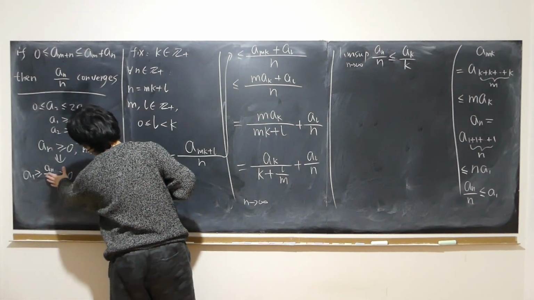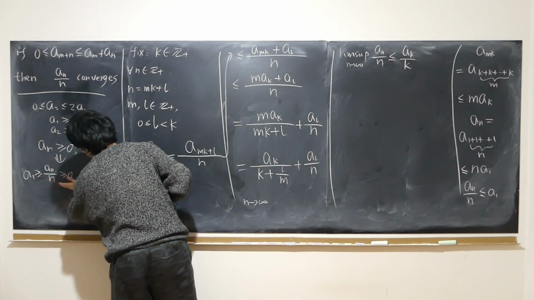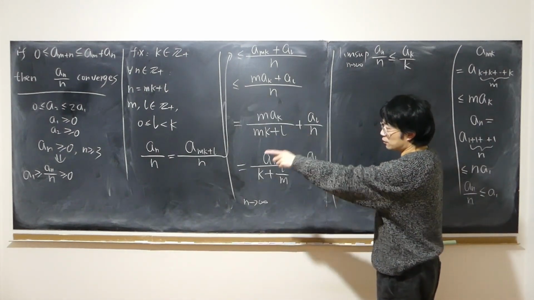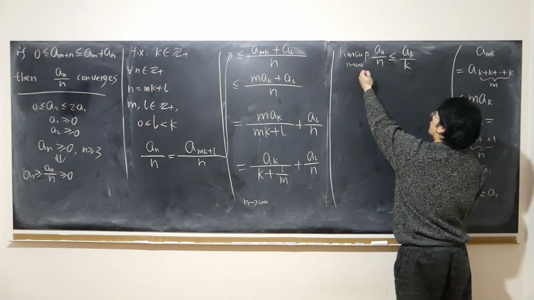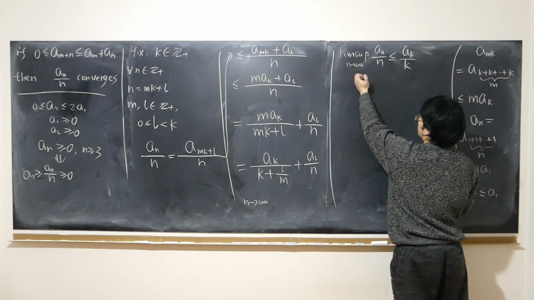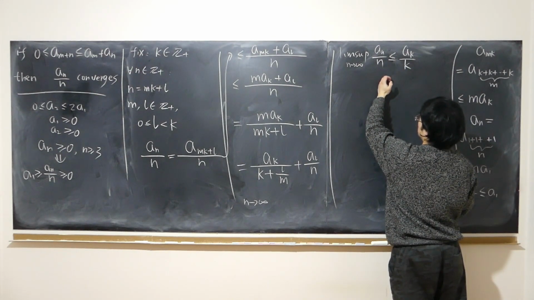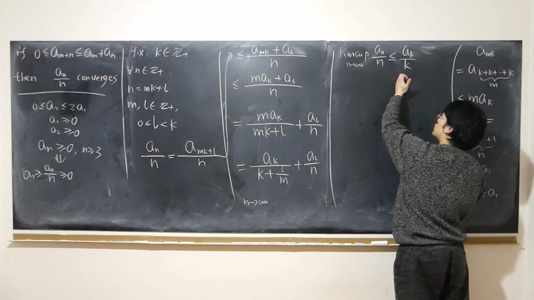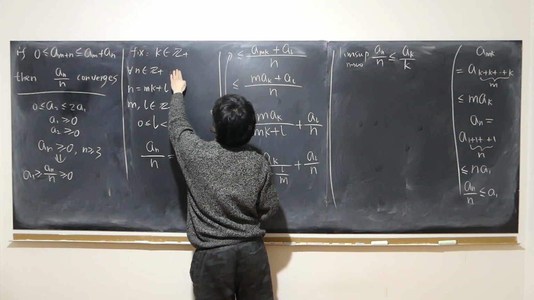So the sequence a n over n is both bounded below and above. So therefore the sequence is bounded. So there's no way for lim sup to approach positive infinity or negative infinity. This has to be a finite constant. So some finite constant is no larger than a k over k, where k is a fixed positive integer, right?